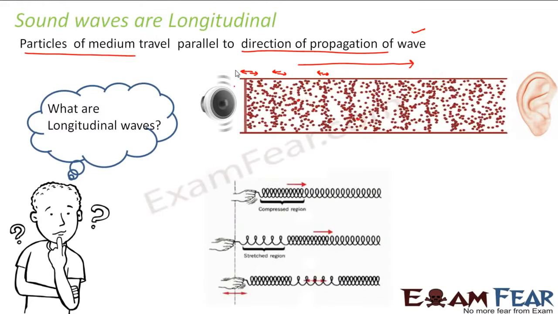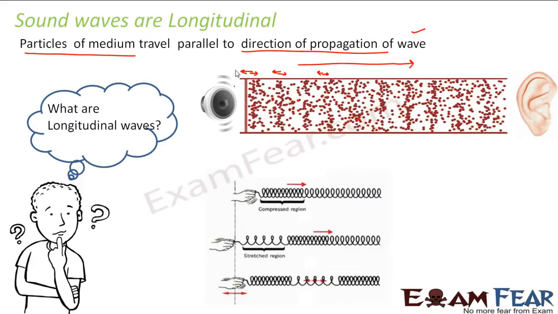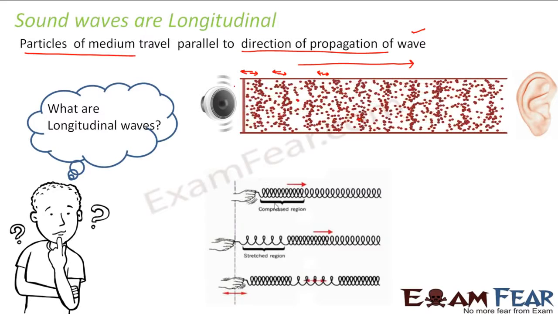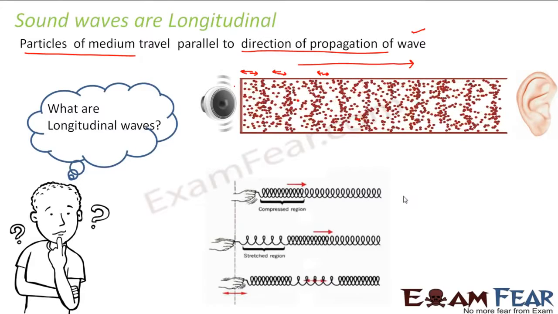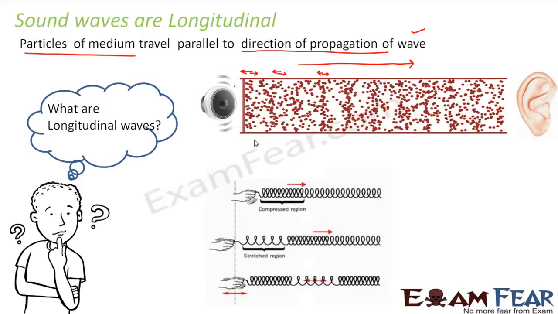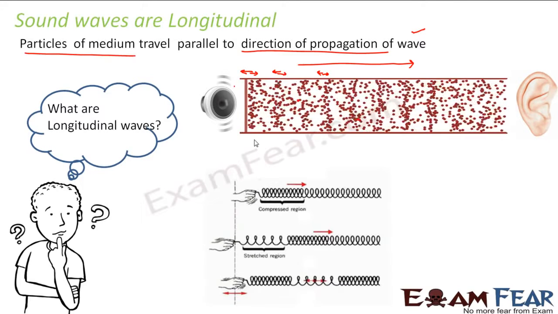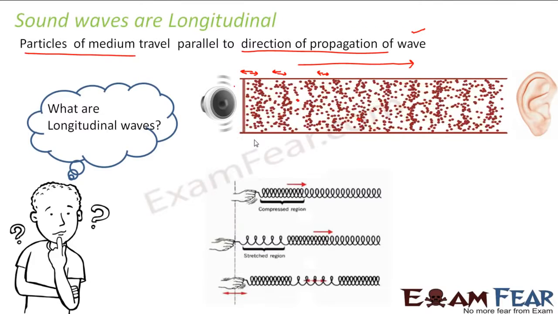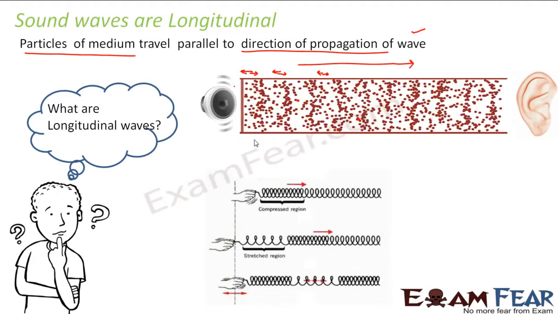Similarly, if you take this example, this also portrays a longitudinal wave. Let us suppose you have a spring. If you stretch the spring and leave it, what happens? The spring will also oscillate. But in this case, how does the oscillation take place? In some regions the particles are compressed, in some regions they are far away, again compressed, again far away. That is how the particles are oscillating.